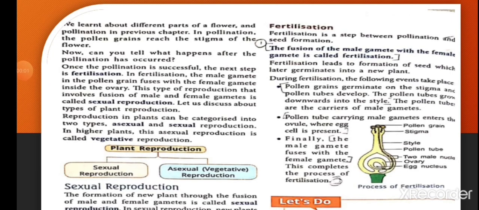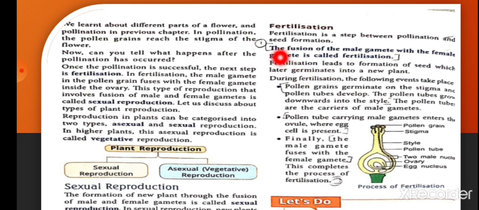Now let us see what exactly happens after pollination. The next and most important step is fertilization. Once pollination is successful, the next step is fertilization. What is fertilization?